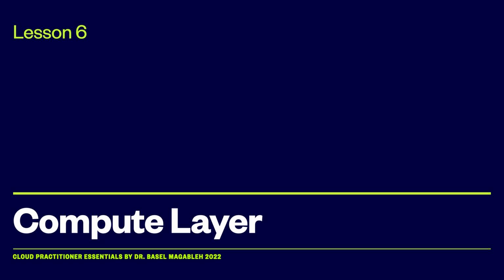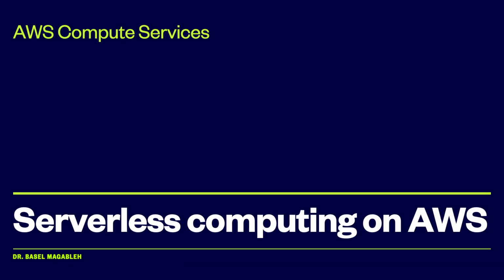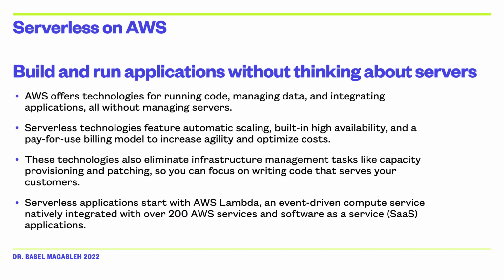As you saw in the earlier section of this module, AWS offers many compute options. For example, Amazon EC2 provides virtual machines. As another example, we discussed before the use of Amazon Elastic Container Service and Amazon Elastic Kubernetes Service, which are container-based compute services. However, in this section, we are going to focus mainly on the third approach, which is referred to as serverless computing.